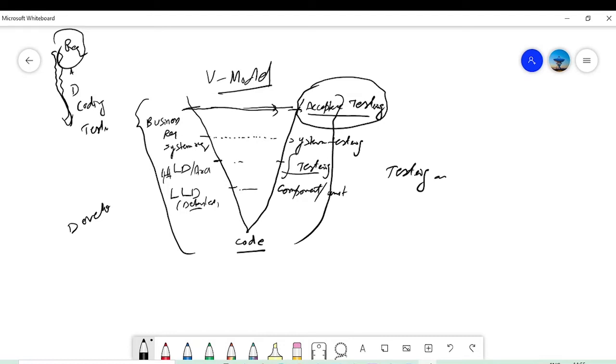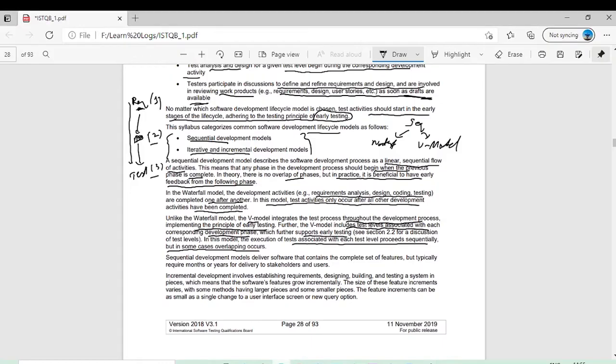That is possible in iterative models, but in the V model or a sequential model, you will only get a product once. I hope you have understood the V model. Now we will go to the next model.